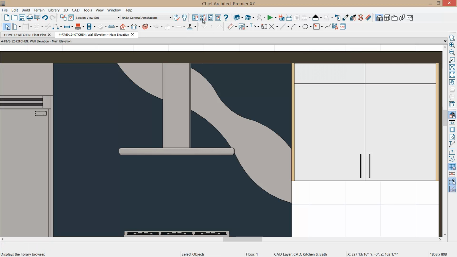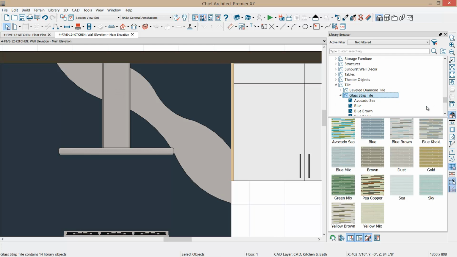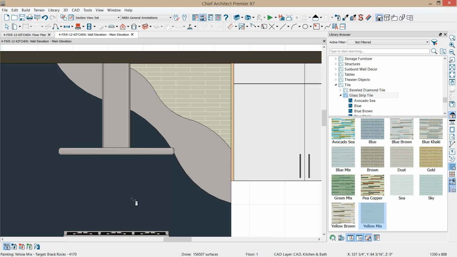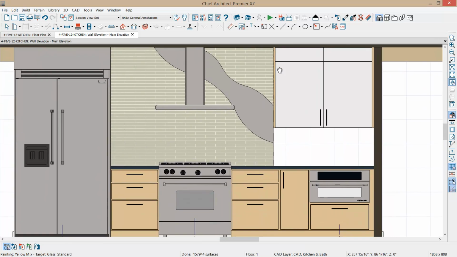Now the final step is to open up the library, find our glass tile. Let's scroll down into the bonus category, find our glass tile category. And I'm looking for something like, let's try this yellow mix. I'm going to apply it to this tile and this lower tile. Close the library browser up, and that's how we create our custom backsplash.